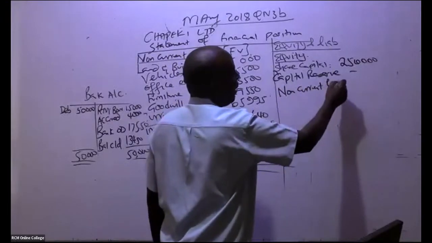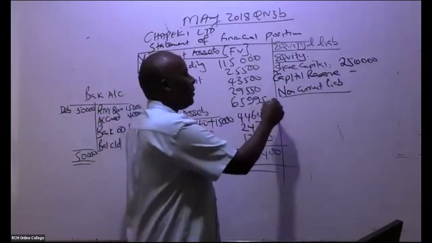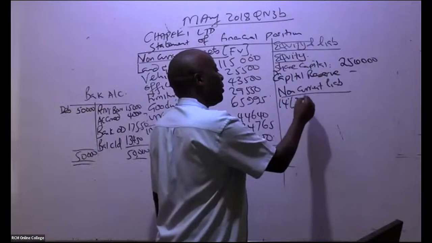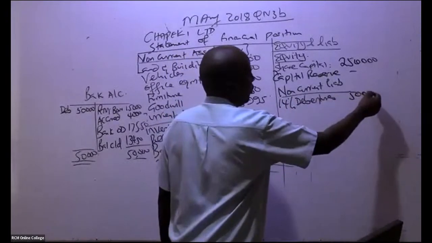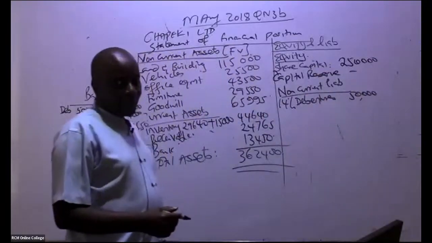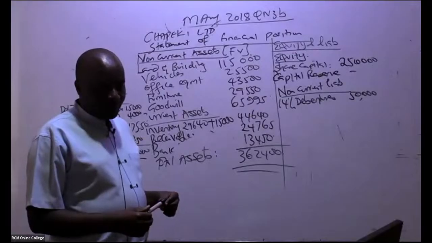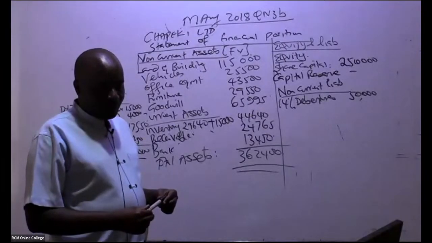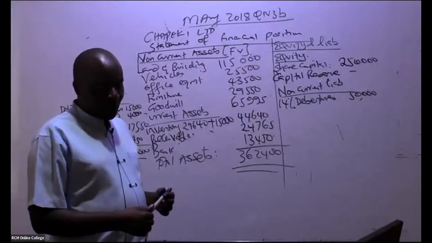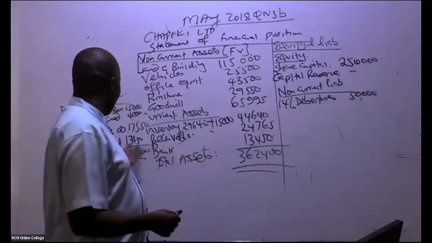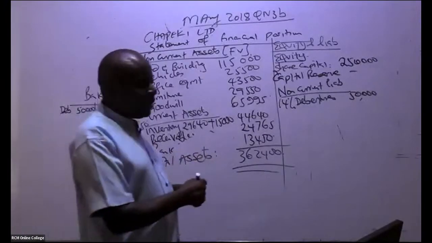So non-current liabilities, what do we have? Remember the 14% debentures. Do you remember we issued debentures worth 50,000? You must have forgotten. I hope not so. Do you remember the debentures worth 50,000? Yeah, debentures, we issued them somewhere here, 50,000. And then we go to current liabilities.